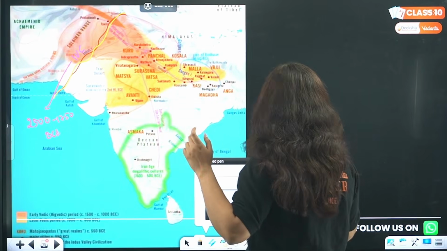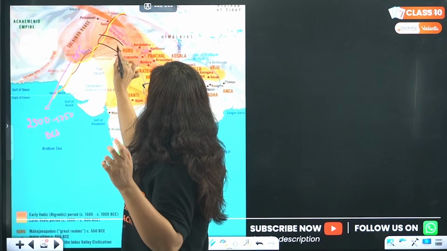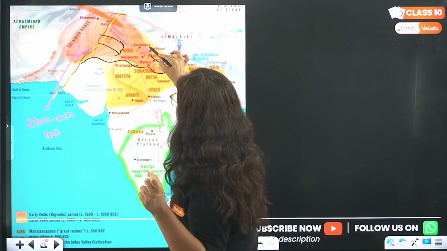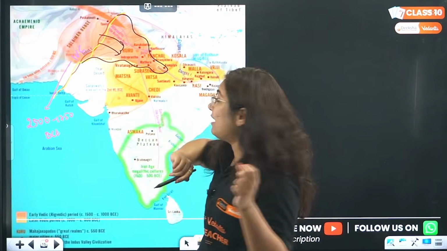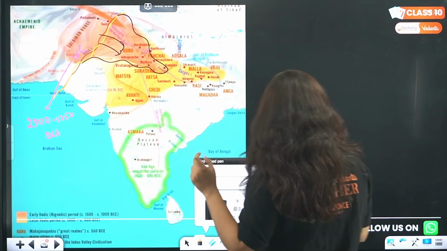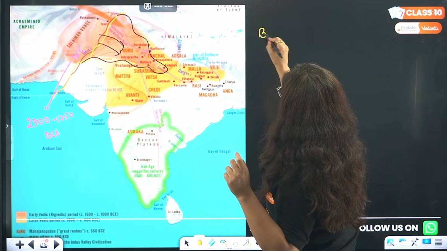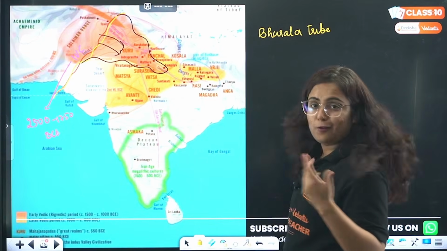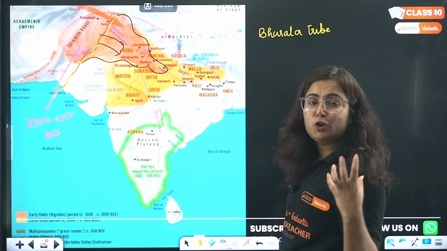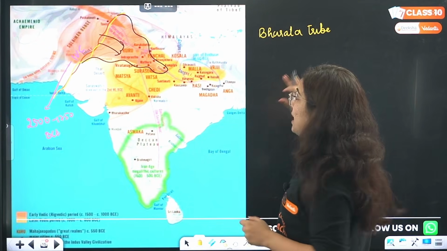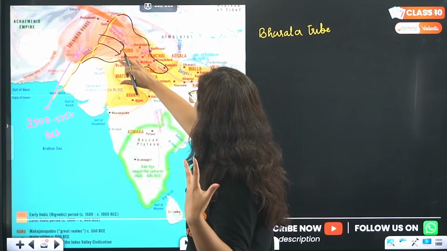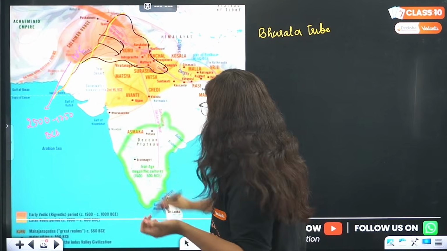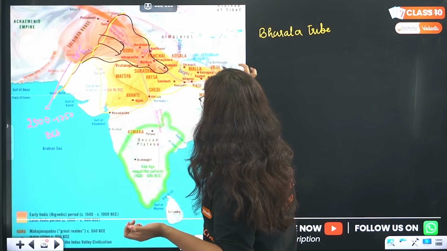Okay? After that, what happened? The people started moving towards river Ganga. So, in the early period of the Vedic age, this area was occupied, where you have seen various tribal societies, and the earliest among them was the Bharata tribe, right? From where we got the name Bharat for India. So the earliest tribe that lived in the region of India was the Bharata tribe, living in the region of Indraprastha, Kuru, Panchala. Later on, what happened? Again, extension happened with the rise of population, and this region of India was occupied.